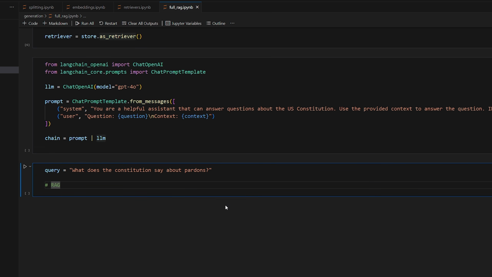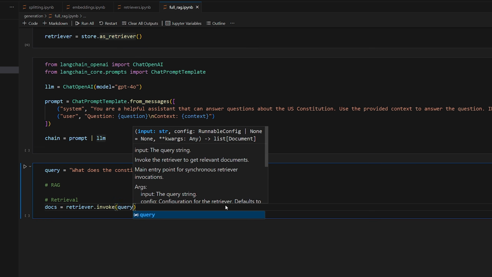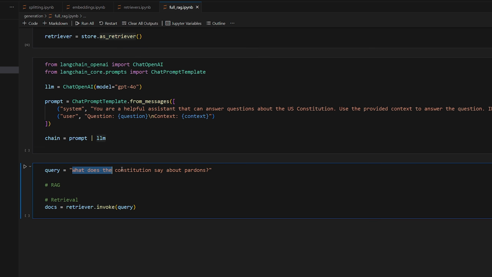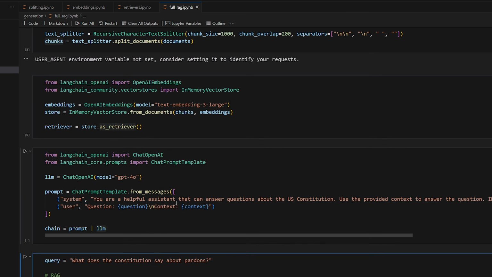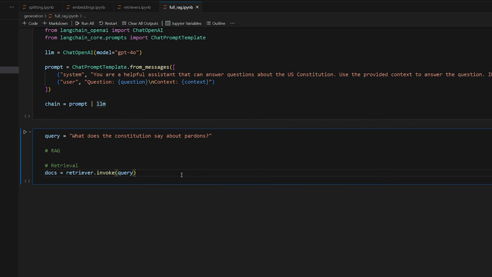So Retrieval Augmented Generation. The first step of that is retrieval. For that, we'll use our retriever. So docs is equal to retriever.invoke and then pass in the query. As we learned before, what this will do is take our query, convert it to an embedding, and then compare it against all the other embeddings stored in our vector store, and then return the related ones. So that's the retrieval part of our RAG pipeline.